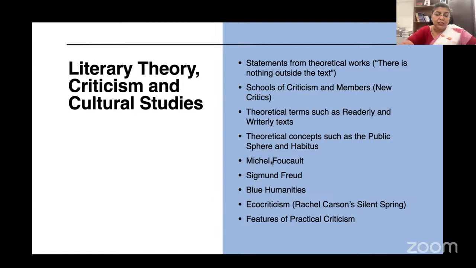All right. So this was the tricky area. Statements from theoretical texts were asked. Schools of criticism and members of schools were asked. Obviously, it is the easy questions that people already know that they remember. All the difficult questions may not have come here in this list. I'm aware of that. Theoretical terms such as reader-response, write-erly text, theoretical concepts such as public sphere and habitus. But as Siddharth is saying, what students remembered is the easy part. So I'm sure it was more challenging than this. Michel Foucault, Sigmund Freud, blue humanities.